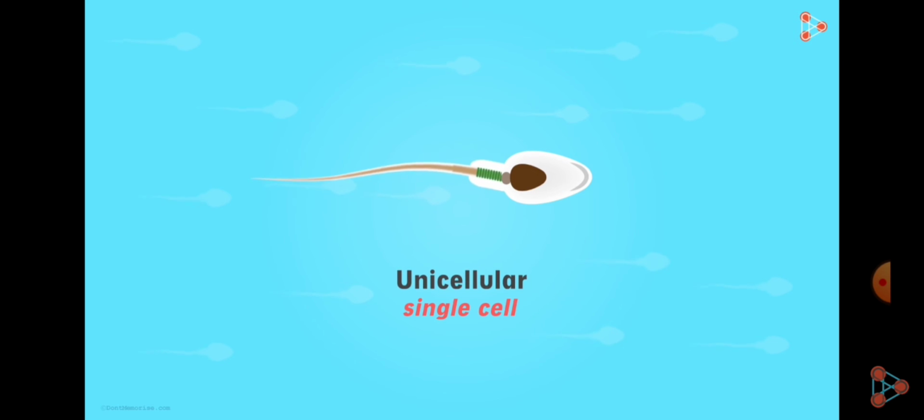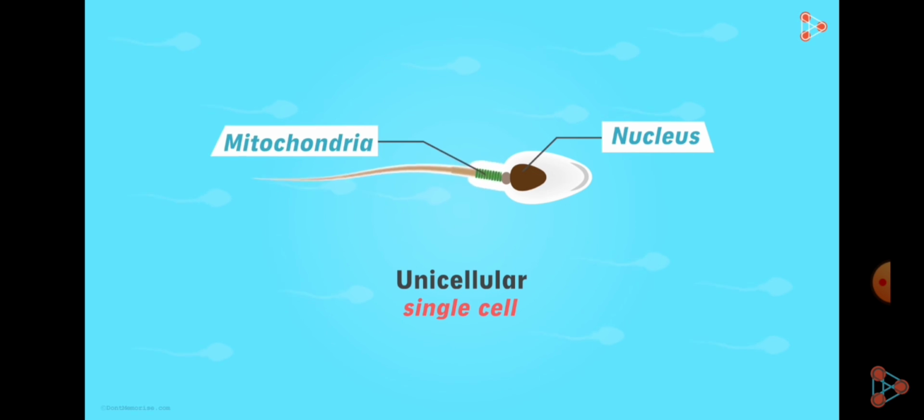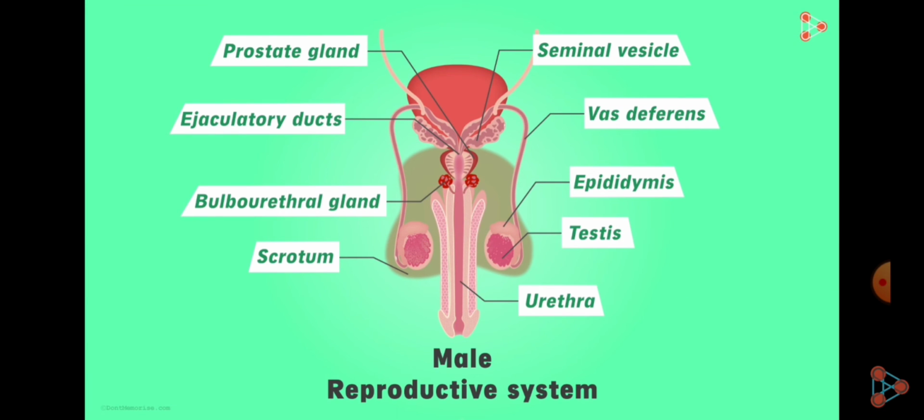Sperm consists of the head portion, which consists of the nucleus or the DNA material which comes from the father, and mitochondria is there, which provides energy in the form of ATP for its continuous movement, and tail gives the whiplash movement, so it can easily swim inside the female reproductive system.